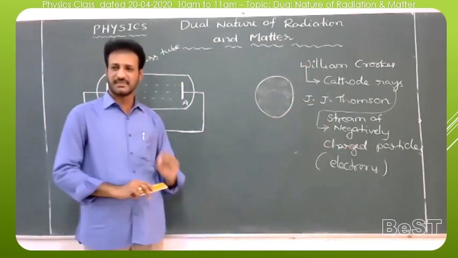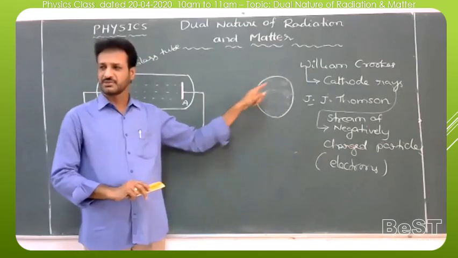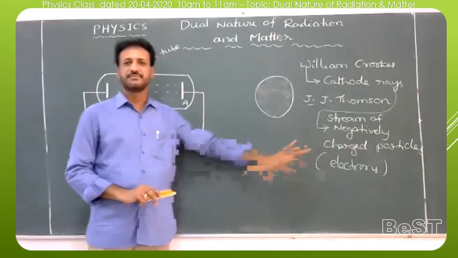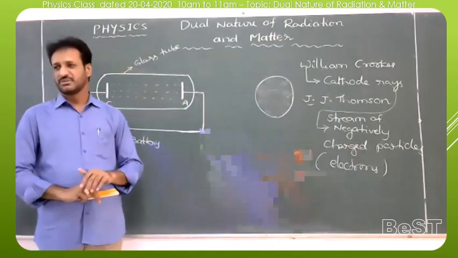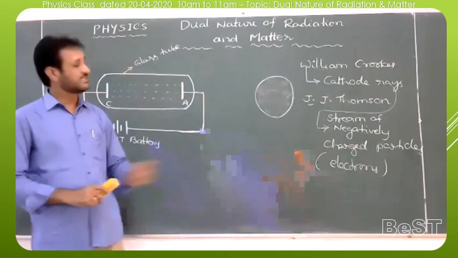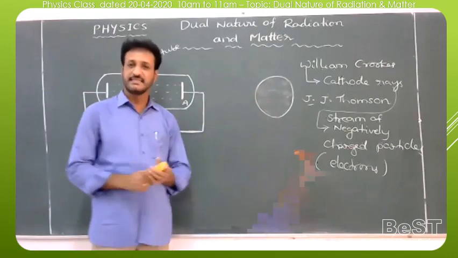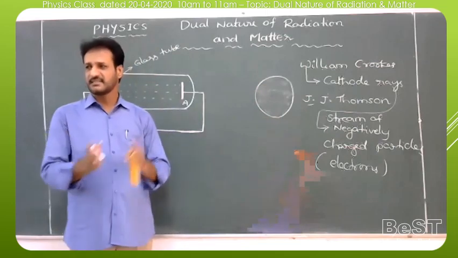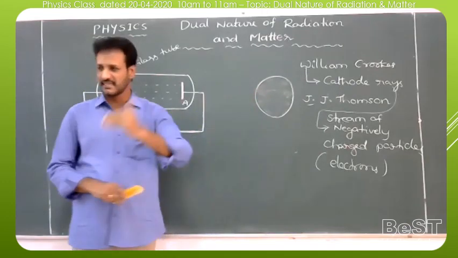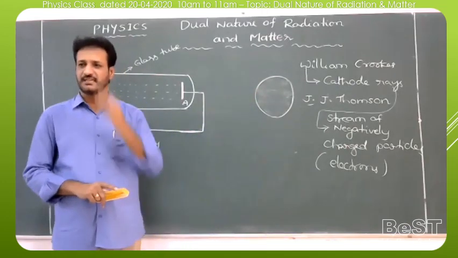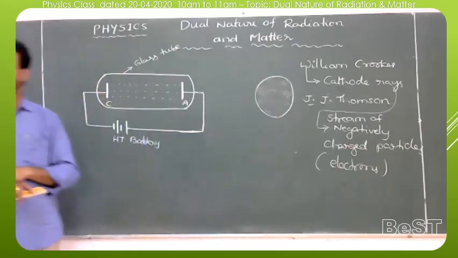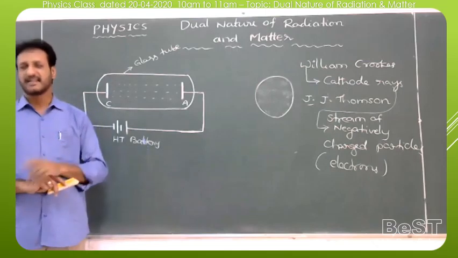So less than the size of the atom, there is also a particle which is called the electron. Once the electron was discovered by Thomson, the revolution in physics started. Whoever the scientists were who thought physics had ended were proved wrong. That means something exists inside the atom, like electrons or other particles. That's why the physics revolution started almost at the end of the 19th century or beginning of the 20th century. That's why physics after the 19th century can be called modern physics or atomic physics.